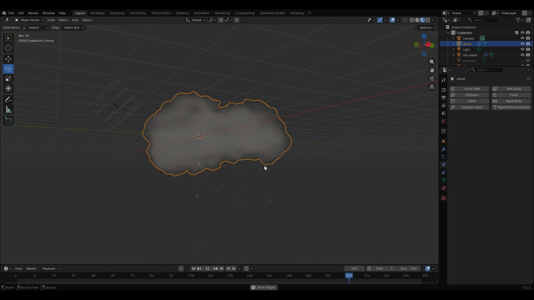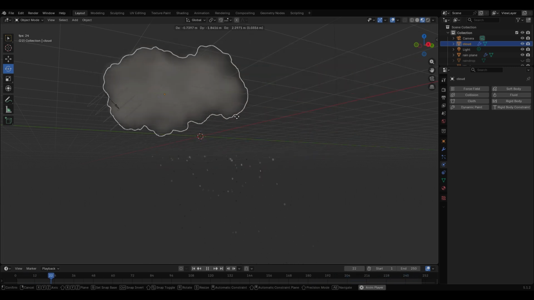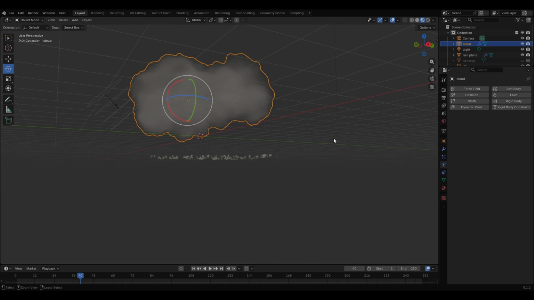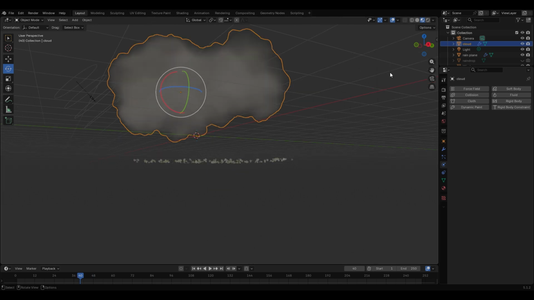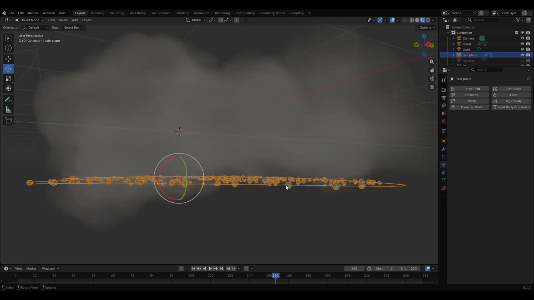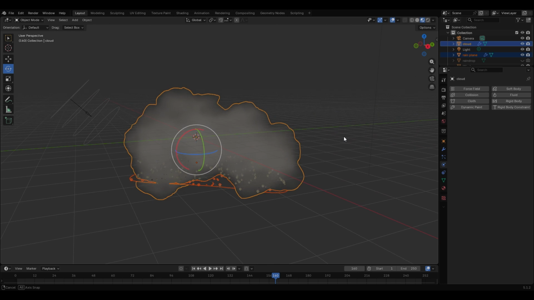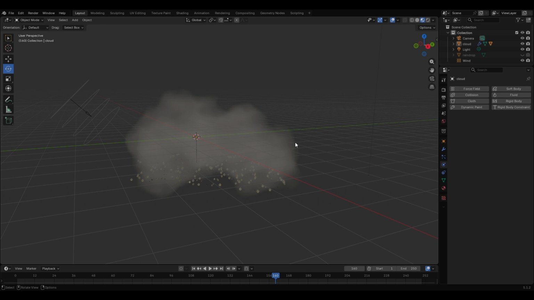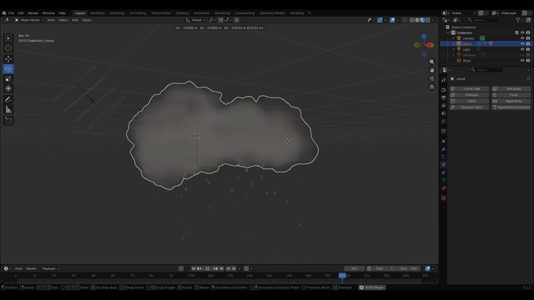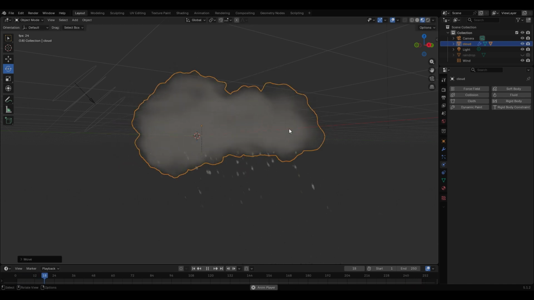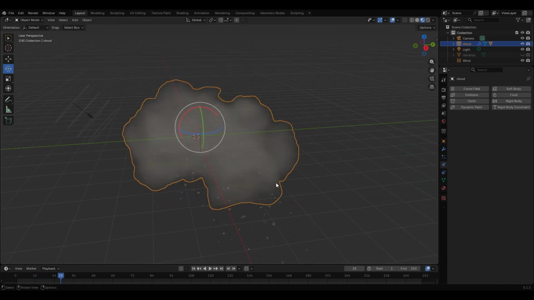But if you move the cloud, the rain won't move with it. So we need to parent the rain to the cloud. So select the rain first. Now select your cloud. Rain first, now the cloud. And now press Ctrl P and select Set Parent to Object Keep Transform. And now move the cloud, the rain will move with it. That's pretty useful if you want to animate your cloud.